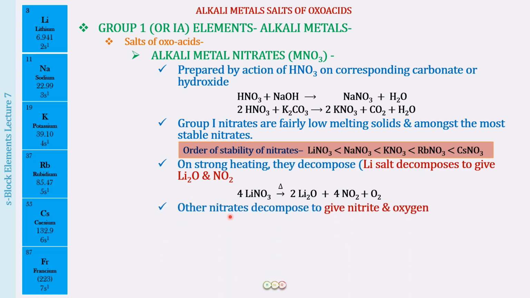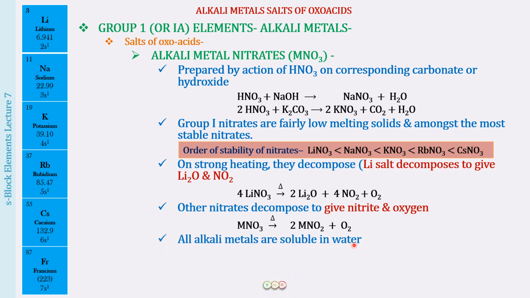The rest of the nitrates decompose to give the nitrite, and along with that oxygen is evolved. So there is no reddish brown gas when the rest of the nitrates are heated, whereas lithium nitrate on heating gives a reddish brown gas. So MNO3 on heating gives the corresponding nitrite, MNO2, and oxygen is evolved. No NO2.